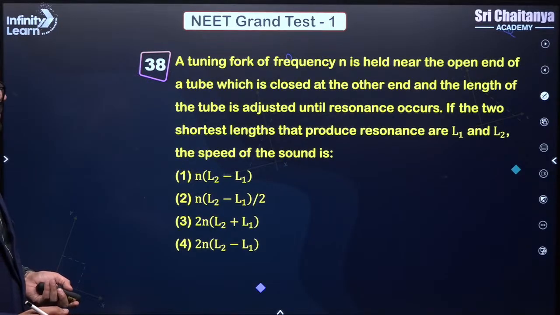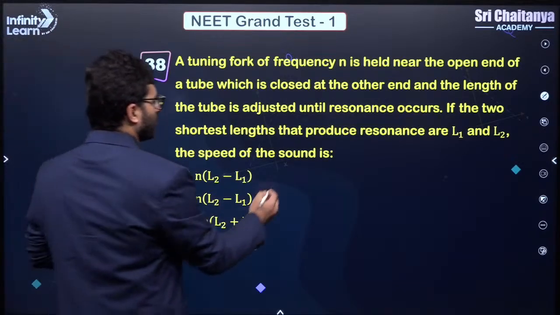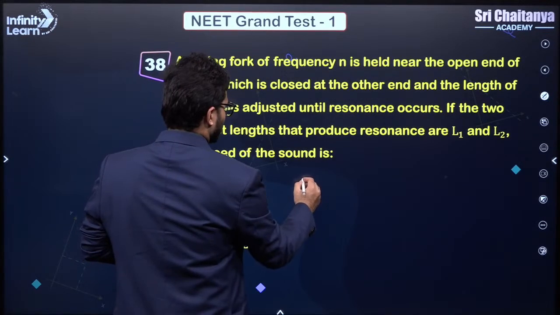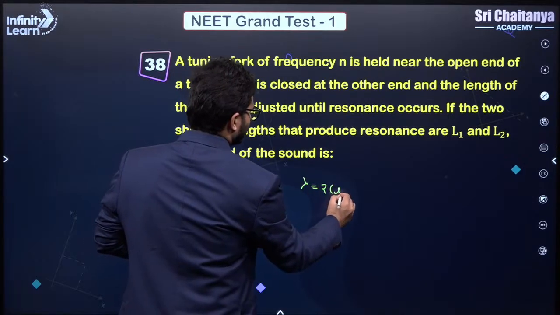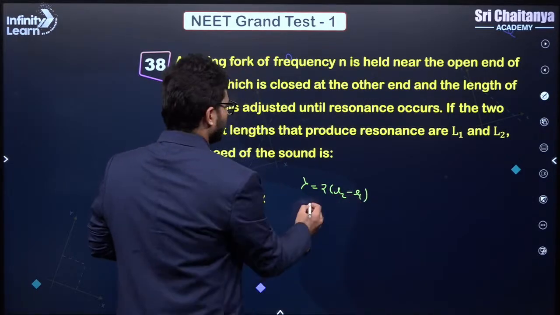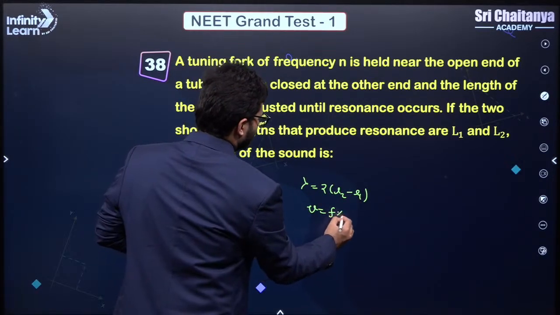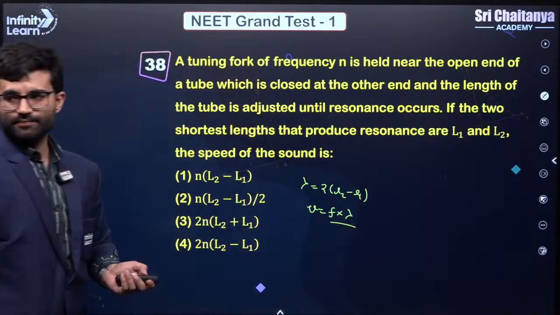A tuning fork of frequency is held near the open end of a tube which is closed at the other end. So you can directly use the formula here. What is the formula? Lambda is equal to 2 times (L2 minus L1). And what is the speed? Speed is equal to frequency into wavelength, right? Clear?